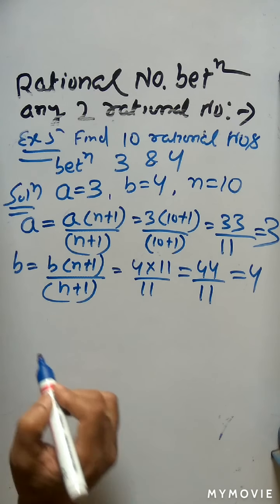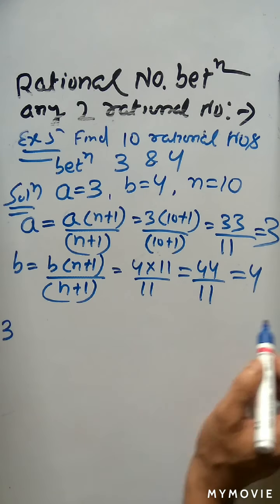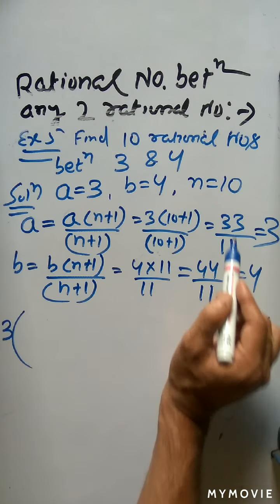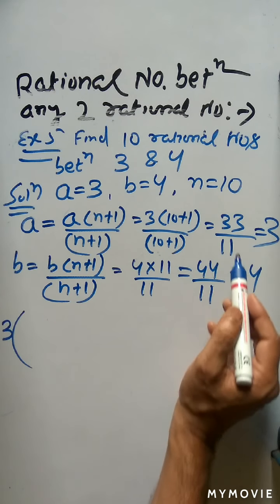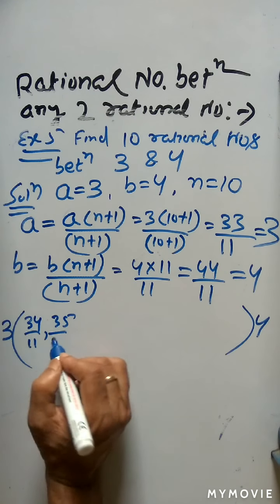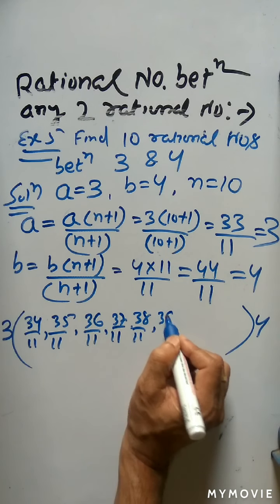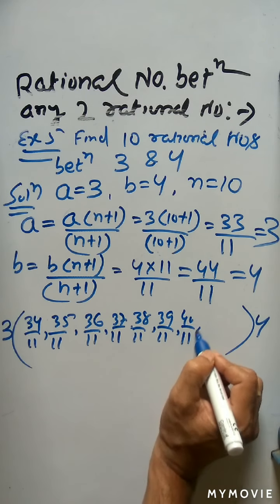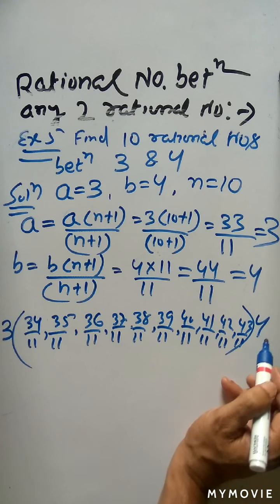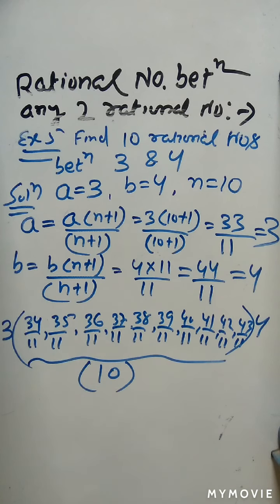Now you see, the first number is 3, and 3 is equal to 33 by 11. The last number is 4, and 4 is nothing but 44 by 11. So in between 3 and 4, that is between 33 by 11 and 44 by 11, the first number is 33 by 11, then the next numbers are 34 by 11, 35 by 11, 36, 37, 38, 39, 40, 41, 42 by 11, 43 by 11, then 44 by 11, which is nothing but 4. How many numbers have you got? 10 rational numbers. So this is the solution.